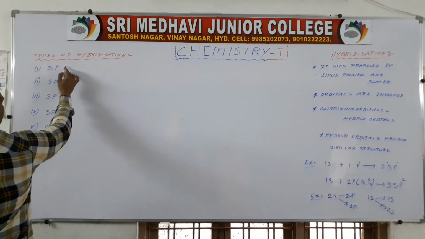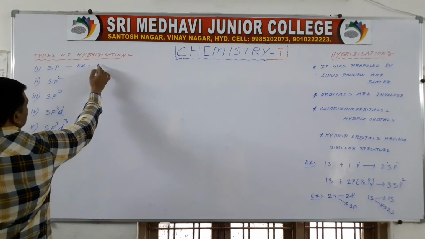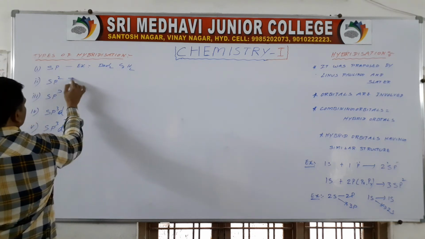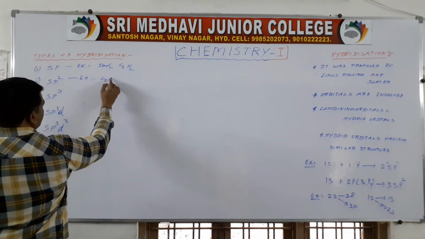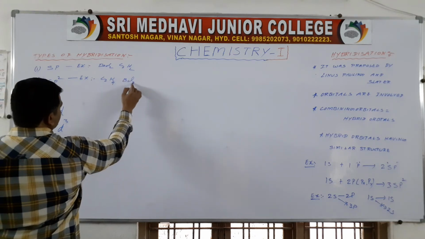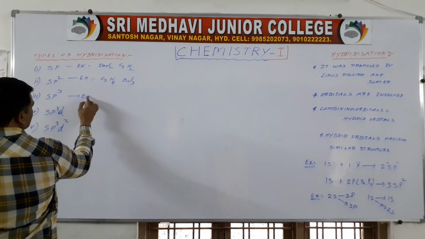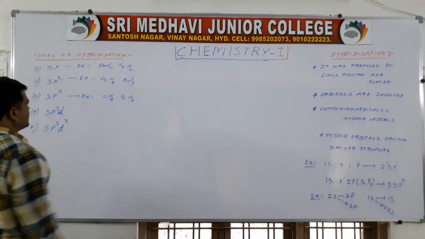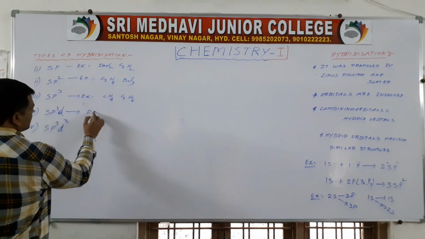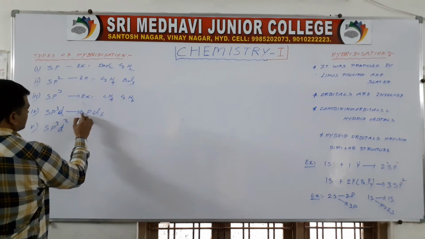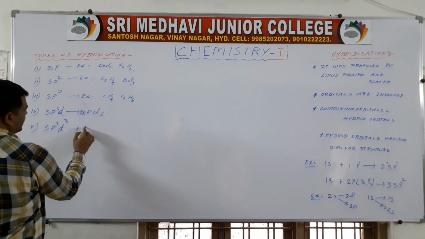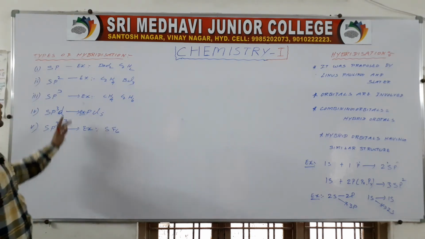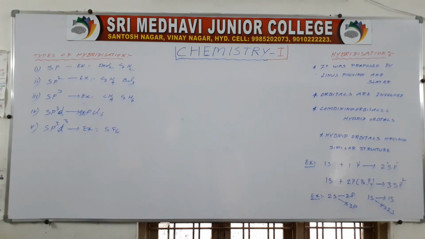Here examples: BeCl2, C2H2, C2H4, BCl3, CH4, C2H6, PCl5, SF6. These are types of hybridizations with examples.